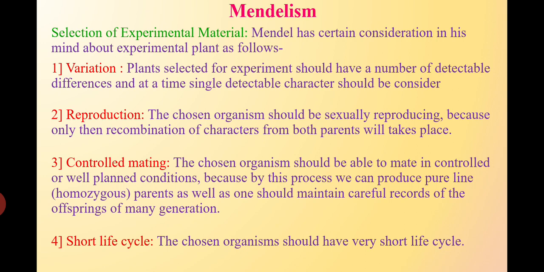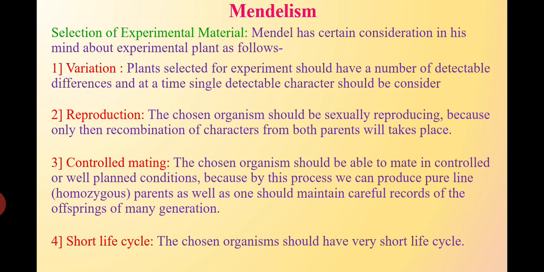These considerations are, number one, variation. The plants selected for the experiment should have a number of detectable differences. For example, the pea plant selected by Mendel has 7 different traits.